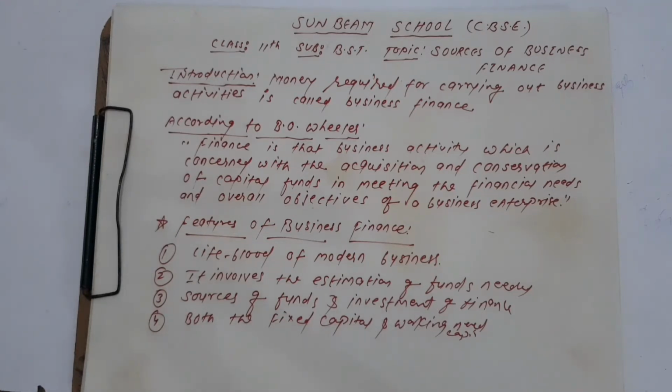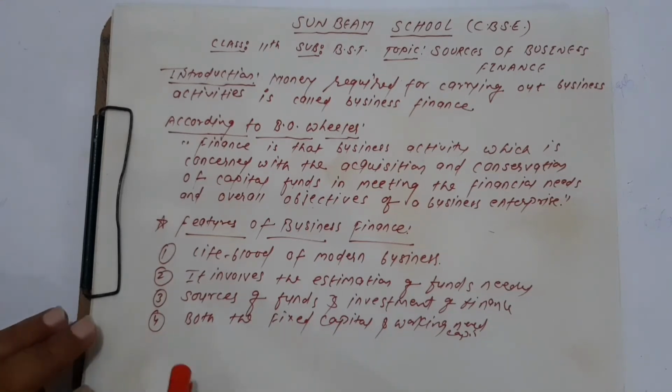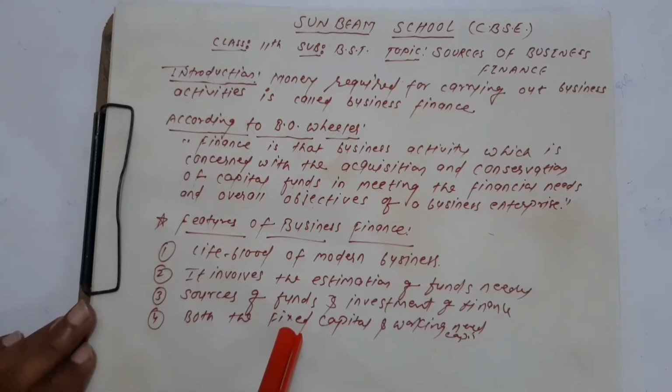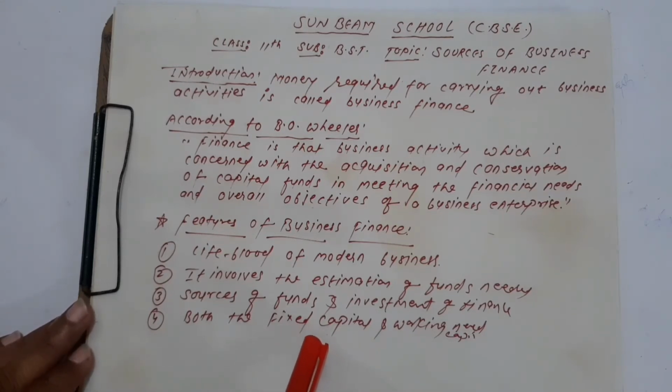Working capital means the capital which is required for the day-to-day working of a business organization, or we can say the capital required for running the business activities day to day. Got it? So fixed capital means the investment in a long-term asset for a longer duration, financed through long-term sources of capital, and which cannot be reversed without incurring heavy losses. So this is fixed capital.